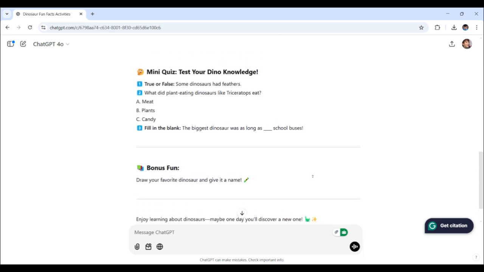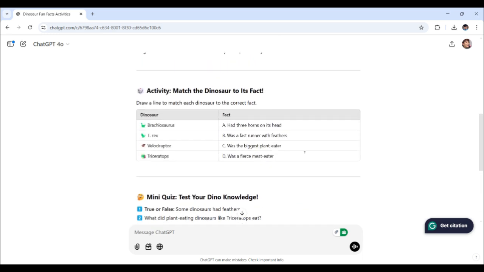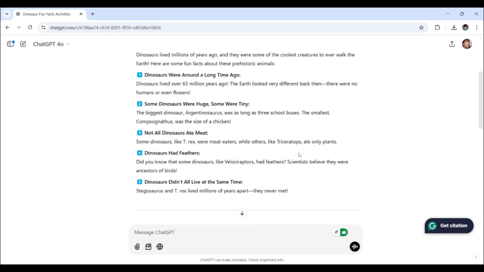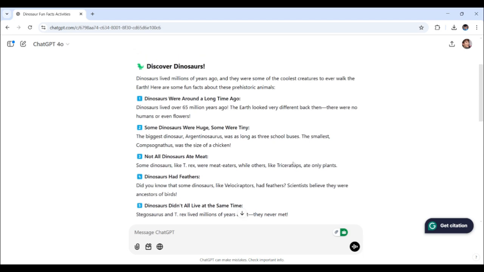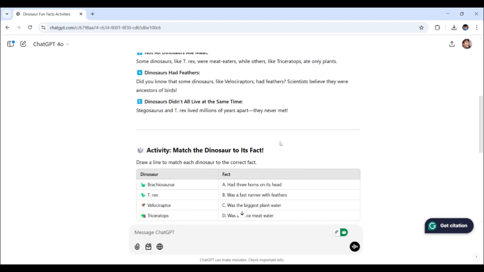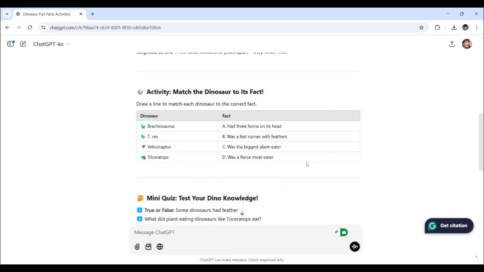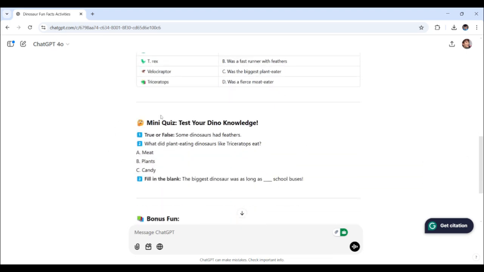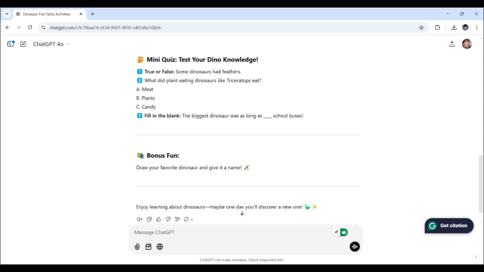So the fact sheet is quite colorful with all the diverse activities, and it's also packed with fun information. Now the matching game, see right here, and the mini quiz down here add a layer of interaction that makes it perfect for kids. You can even create a series of these on different topics to build an entire library of fun educational resources.